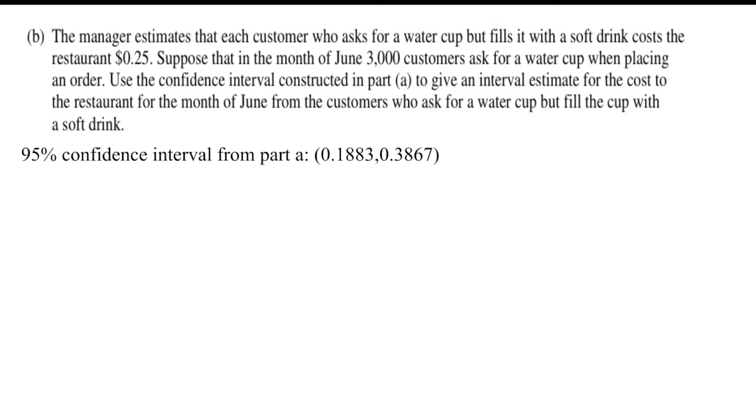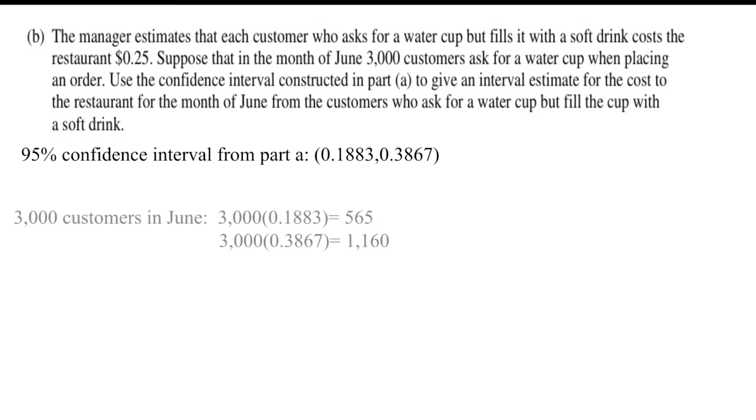To do this problem, we take the 95% confidence interval from part A, which is 0.1883, 0.3867. There are 3,000 customers in June.